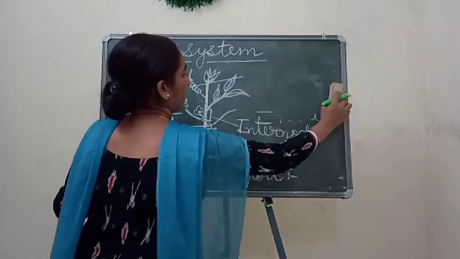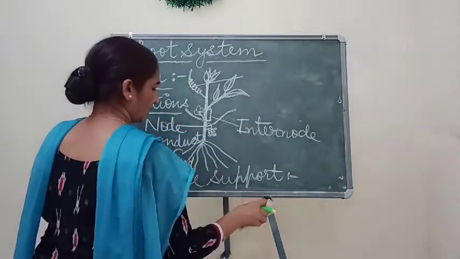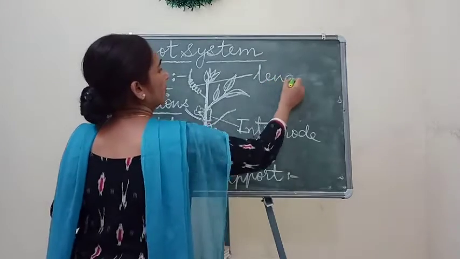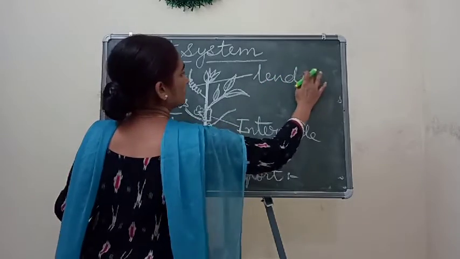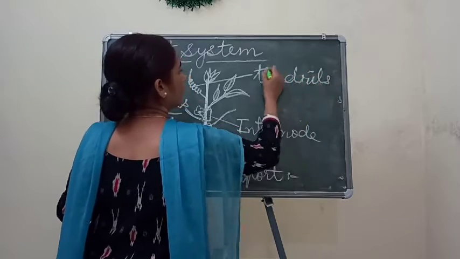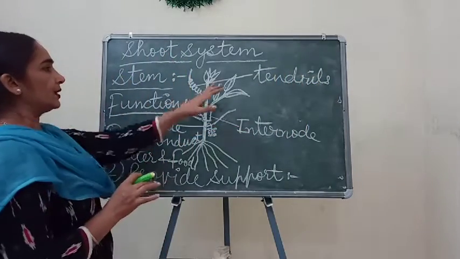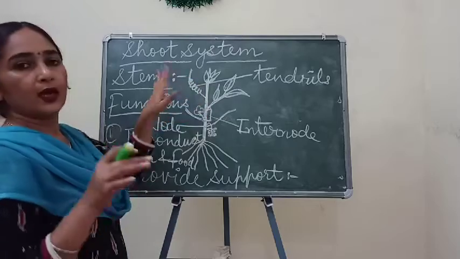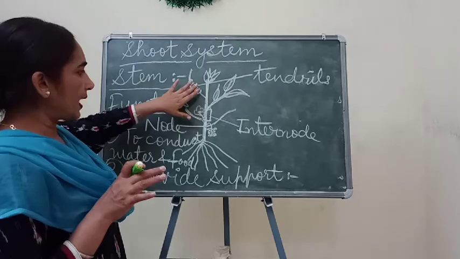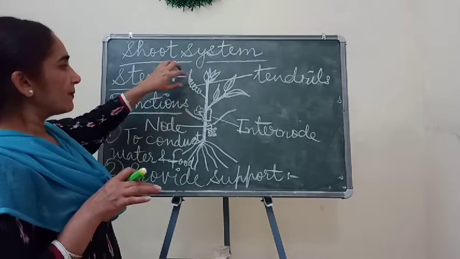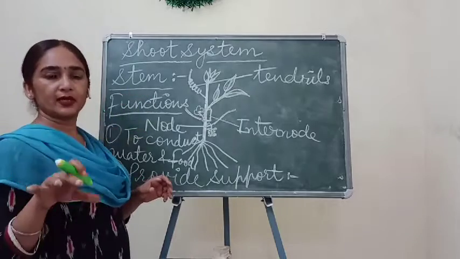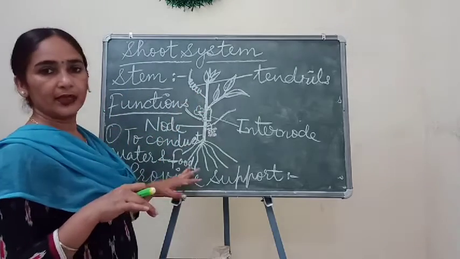Okay, and with the help of tendrils, the plant holds support. With the help of these tendrils, the plant can grow further by holding objects which it can get nearby.